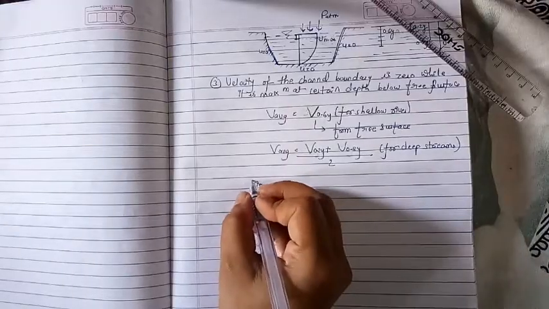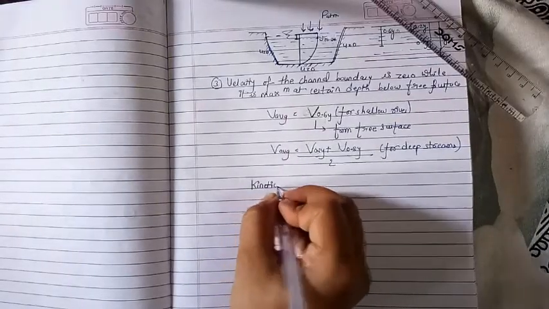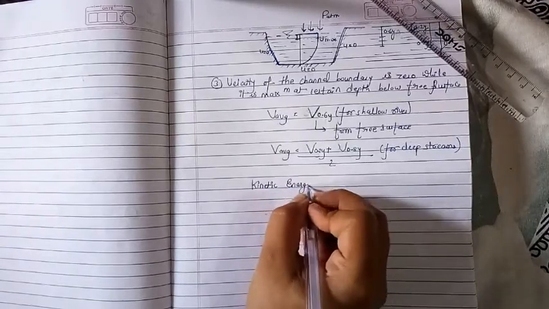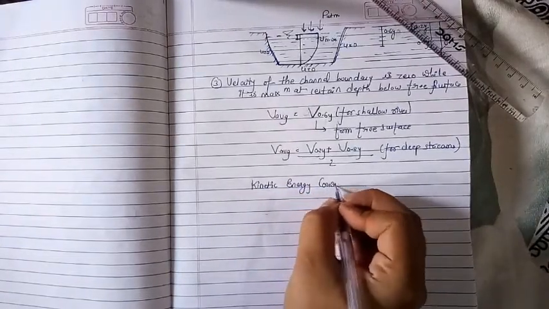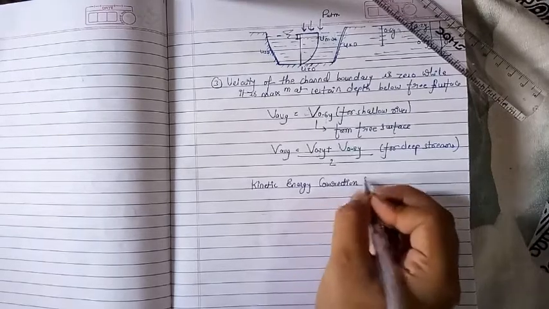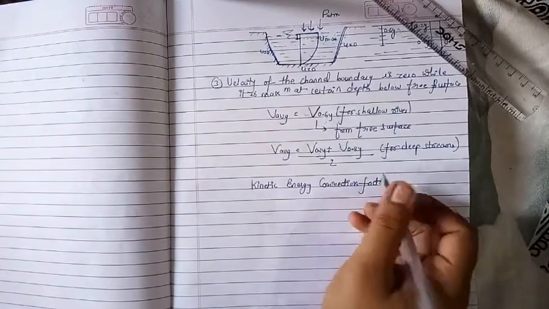Let us start our topic, kinetic energy correction factor. So what is the kinetic energy correction factor?